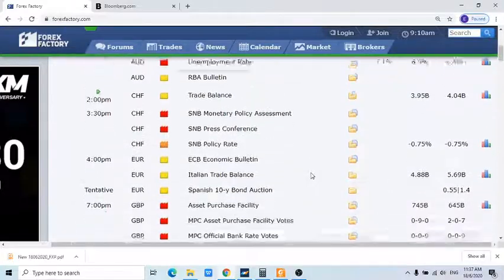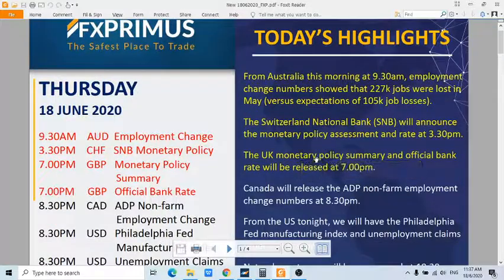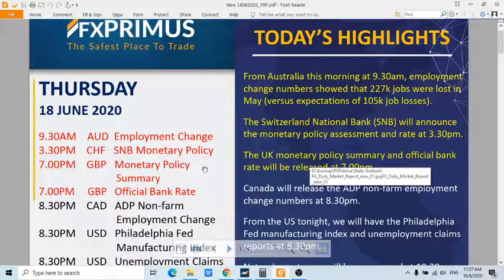Okay, moving on towards the afternoon at 3:30 p.m. Switzerland National Bank will release their monetary policy and also their rate announcement. Okay, so it is not expected to have any major impact on the euro dollar unless the Swiss National Bank cuts their interest rate or changes their interest rate.